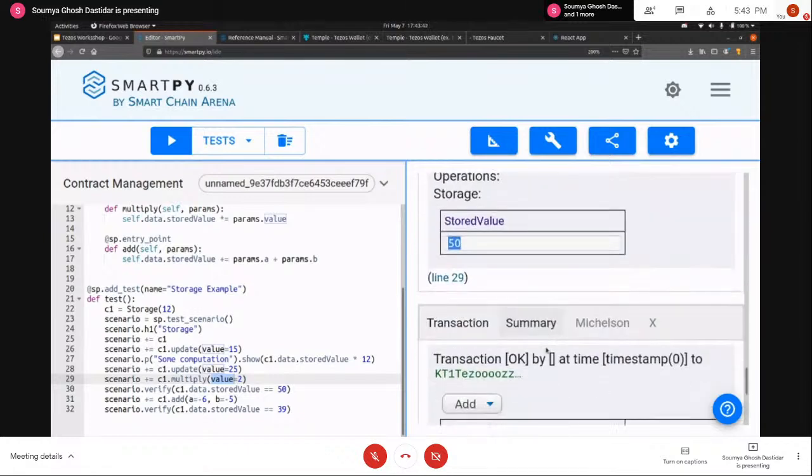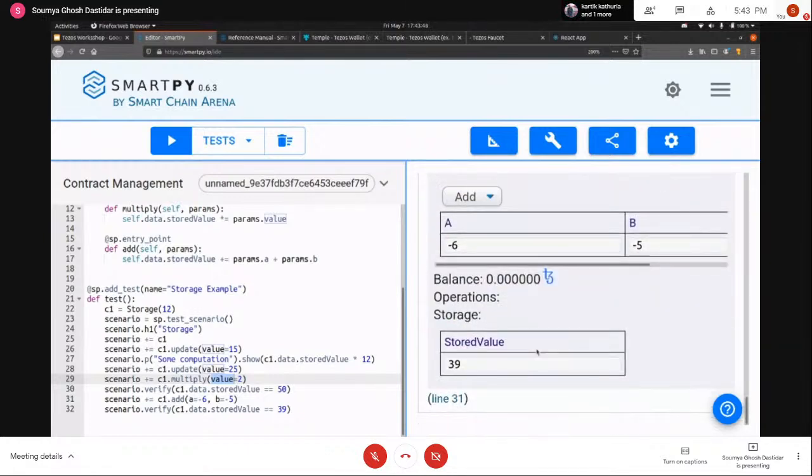And similarly, we can do other operations, and we can check the values also to verify whether the storage value and the data that you're expecting match. We can do something like scenario.verify, which is basically a way of verifying the value.